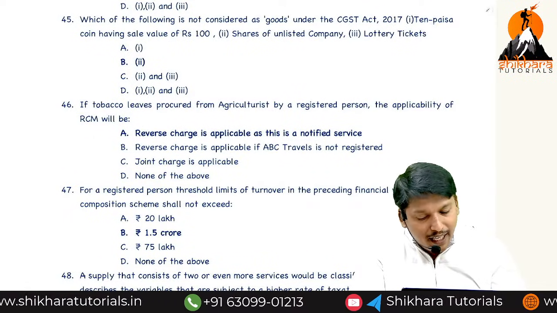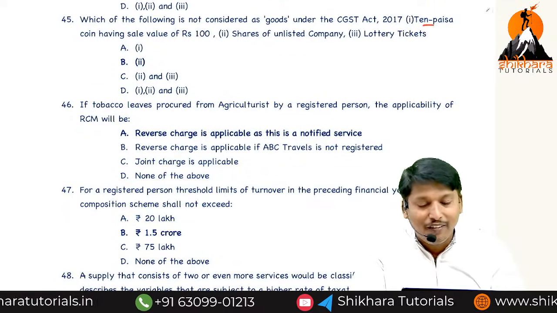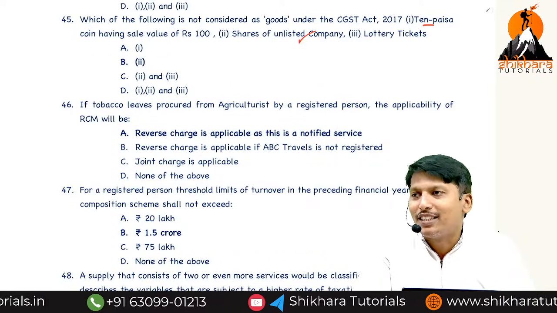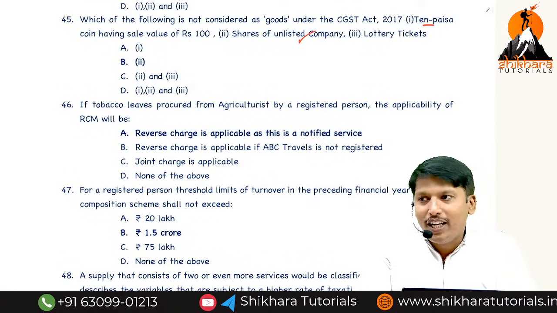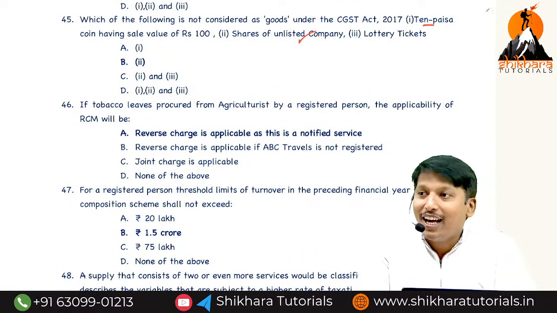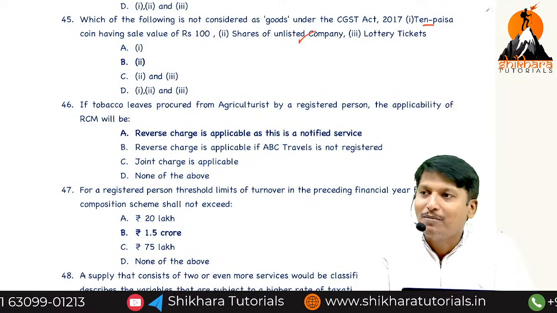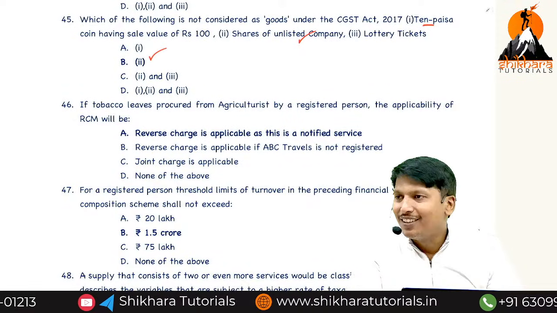We can take even 10 paisa also, but they are having a sales value given. The best answer is shares. Securities is excluded in GST. Actionable claims included. In the Sale of Goods Act, actionable claims are excluded, securities included. So for the best answer,